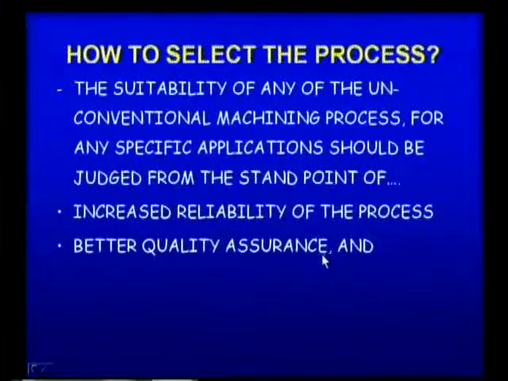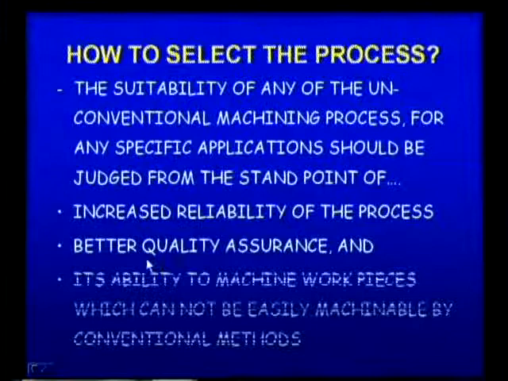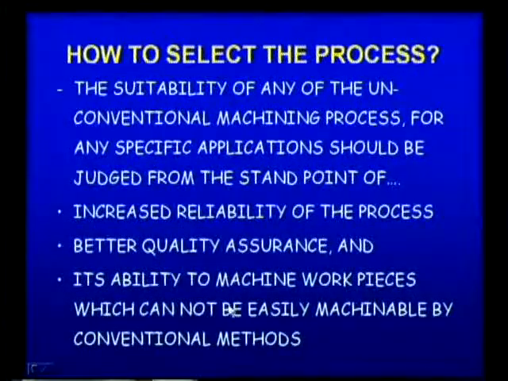Better quality assurance. So, with that process we have to get good or better quality, then we select it out of those processes, and its ability to machine workpieces which cannot be easily machined by conventional methods.